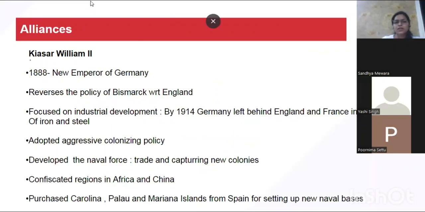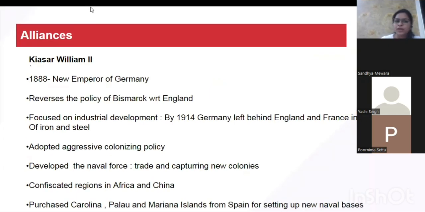So in 1888, we saw that there was a change of Kaiser. The new Kaiser was Kaiser Wilhelm II. He became the Emperor of Germany in 1888. So what did this Kaiser do? The Kaiser was an autocratic person.